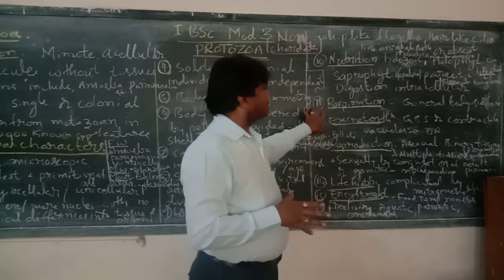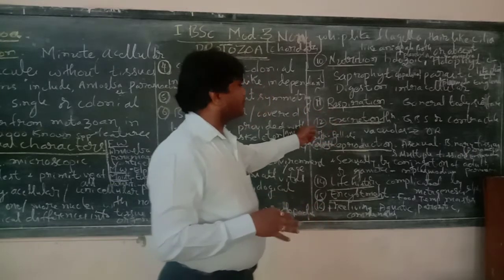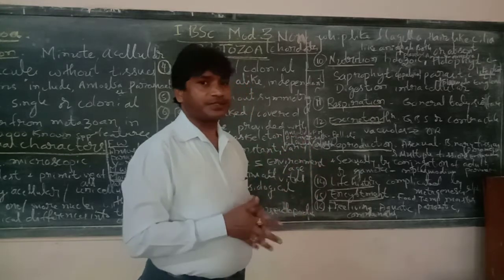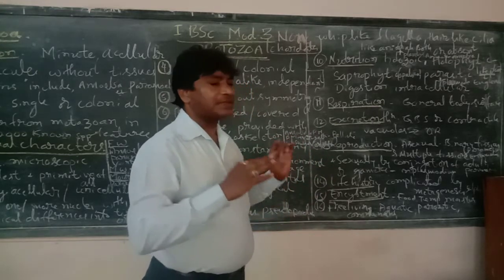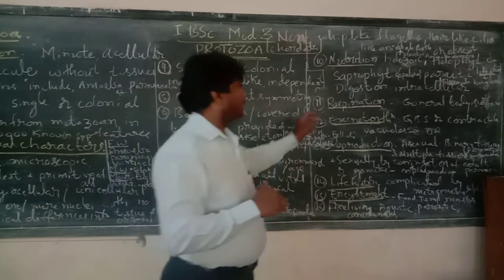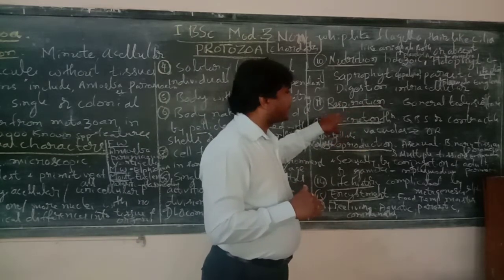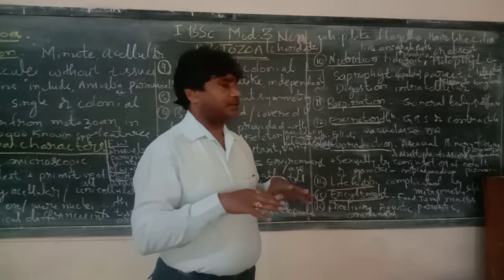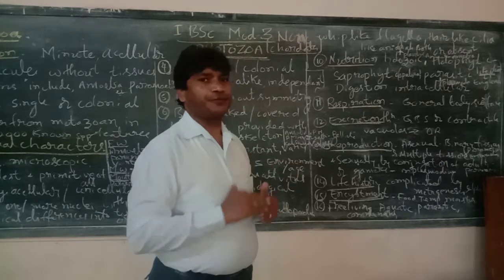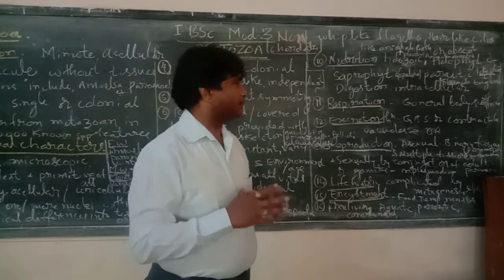Okay. So next, respiration. Respiration as well as excretion occur through the general body surface by diffusion. As there are no specialized organelles or organs for respiration and excretion, these take place through the general body surface by diffusion. That process is called diffusion.